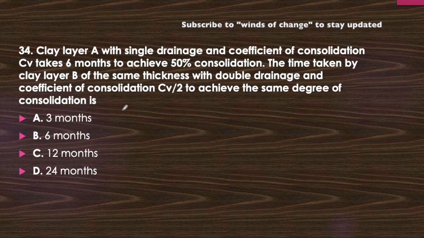34th question. Clay layer A with single drainage and coefficient of consolidation CV takes 6 months to achieve 50% consolidation. Now the time taken by the clay layer B of the same thickness with double drainage and coefficient of consolidation CV by 2 to achieve the same degree of consolidation is 3 months, 6 months, 12 months or 24 months.